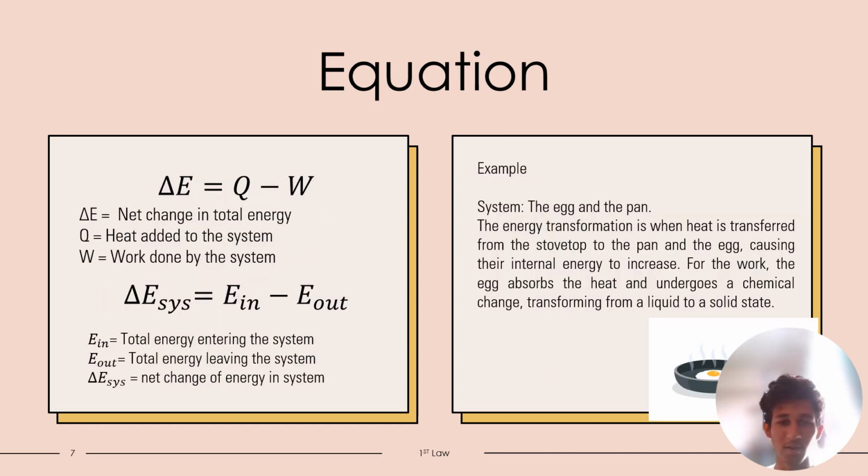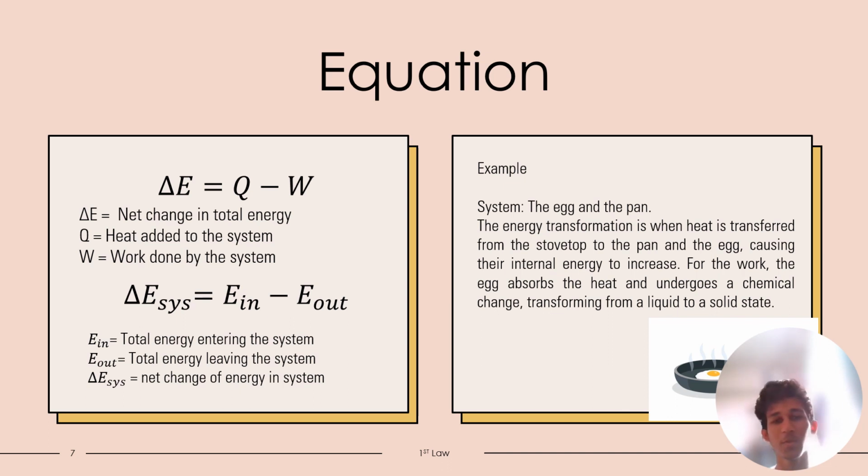For the first law of thermodynamics, we have this equation: delta E equals Q minus W. Delta E means the net change in total energy, Q means the heat added to the system, and W means the work done by the system. The second equation is delta E system equals energy in minus energy out, meaning that the change in total energy of a system is equal to the energy going in minus the energy going out of the system.